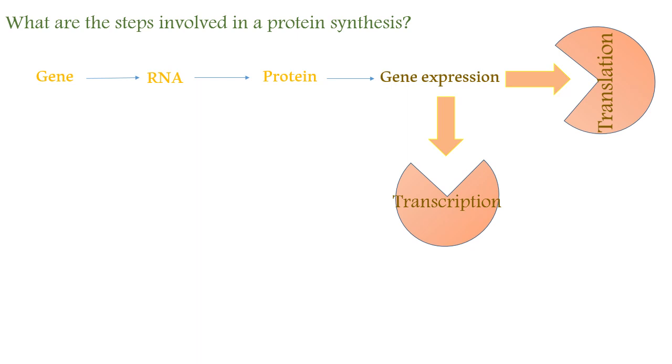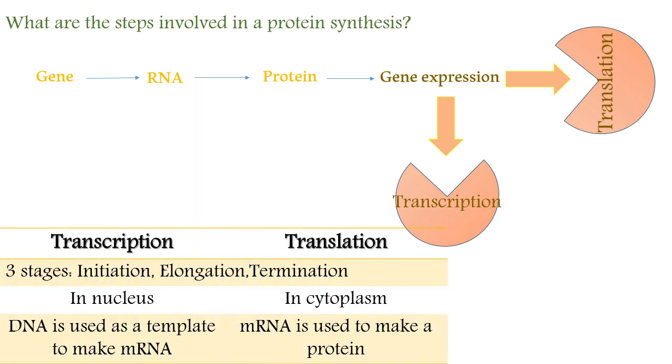We have to know quite a bit of the differences and similarities between both of them so we can differentiate. Firstly, the transcription and translation processes are common in the number of their stages. We have three stages for transcription and translation: initiation, elongation, and termination, but of course with different characteristics. As for the differences, transcription occurs in the nucleus, while translation occurs in the cytoplasm. Transcription also uses the DNA as a template to make the mRNA, while mRNA is used to make a protein in translation.